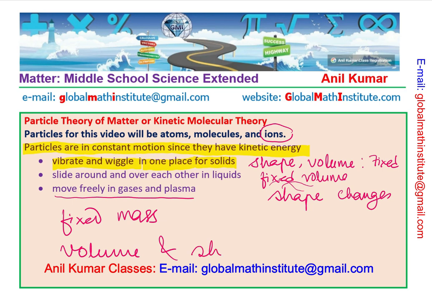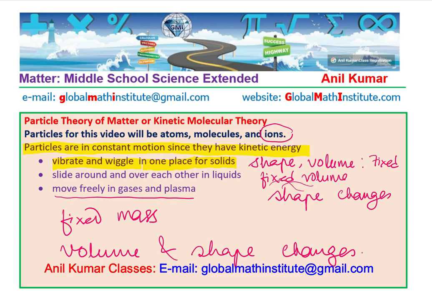Volume and shape change. In fact, the gases will fill the whole space in which they are there. Perfect. So I hope that is clear and it reflects to you different states of matter and how, with this property, we can actually explain it.